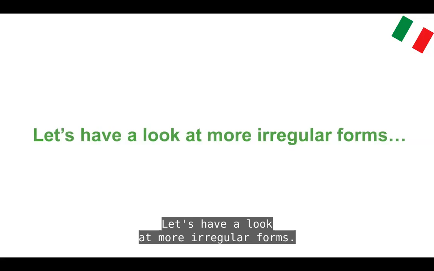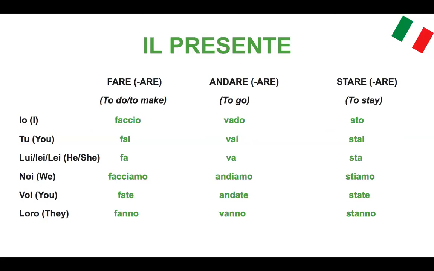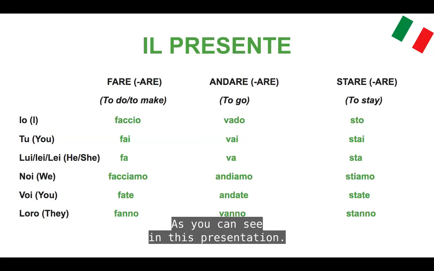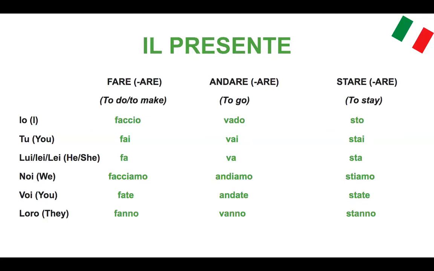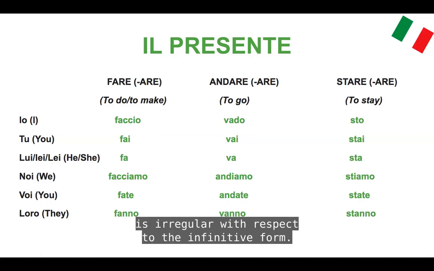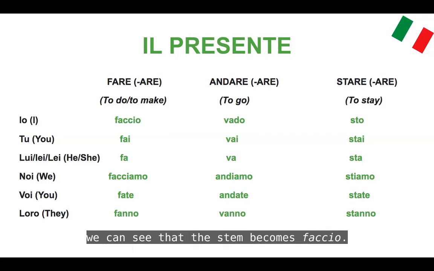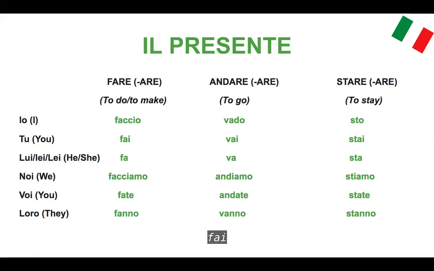Let's have a look at more irregular forms. As you can see in this presentation, the stem of the conjugated verbs is irregular with respect to the infinitive form, such as in the verb fare, to do, to make. We can see that the stem becomes faccio, fai, fa, facciamo, fate, fanno.